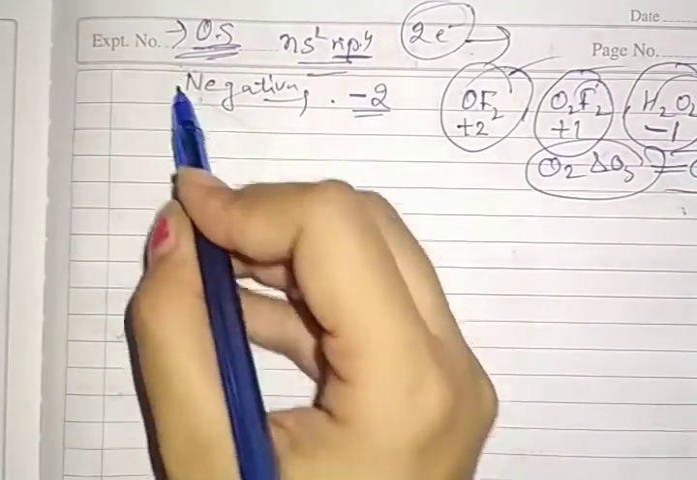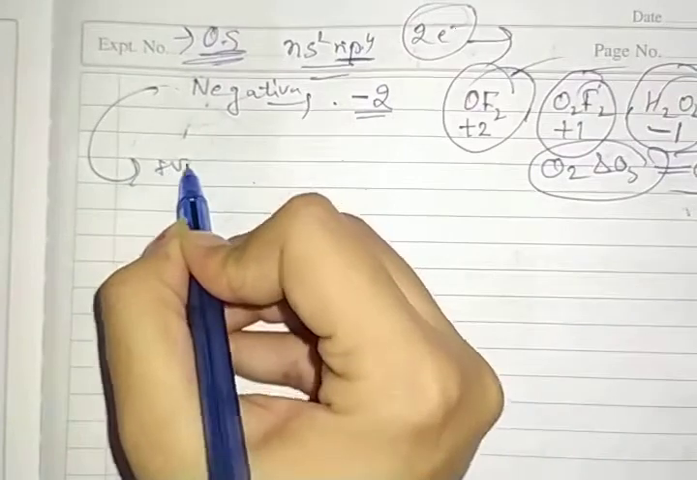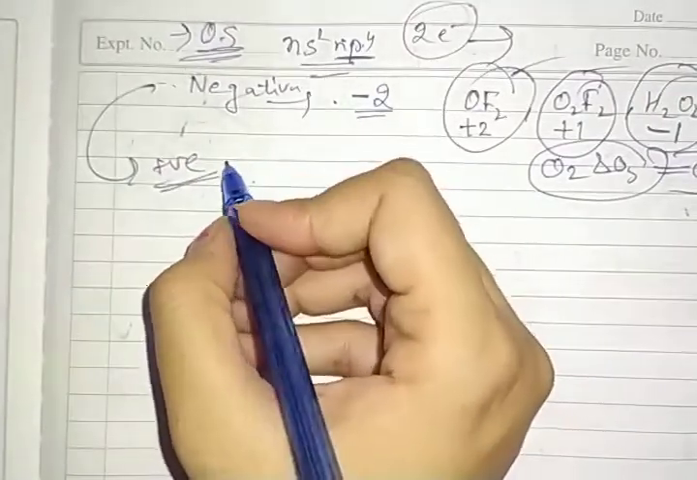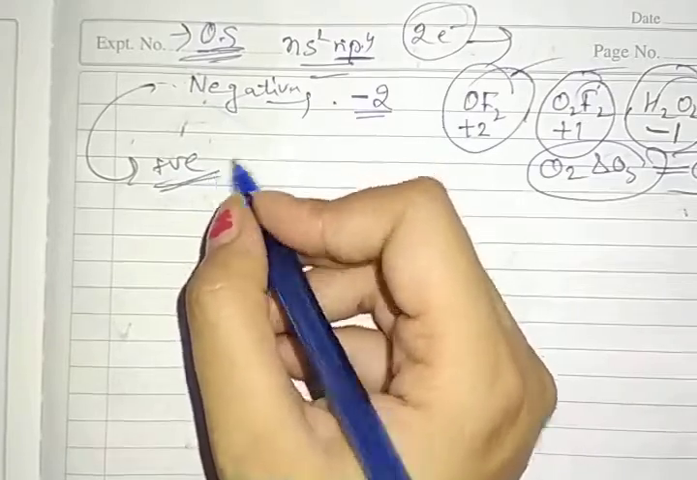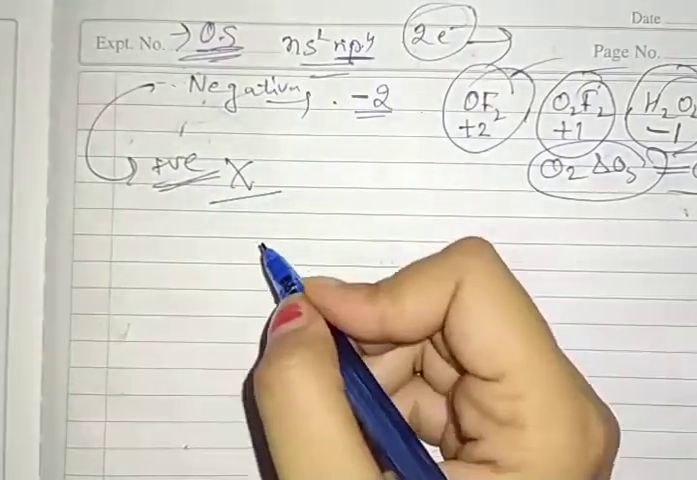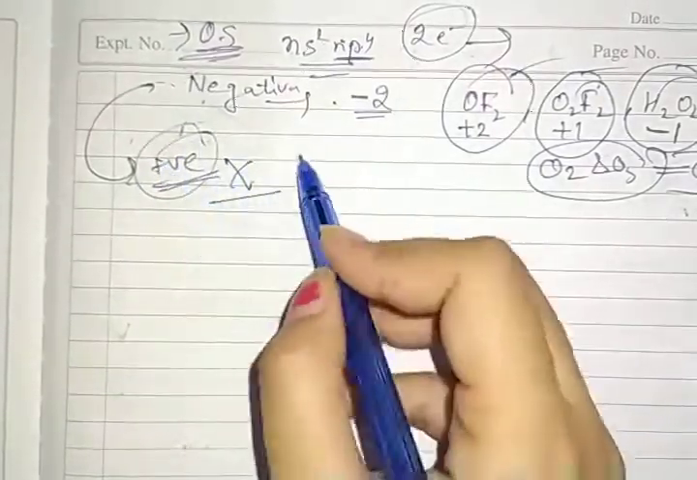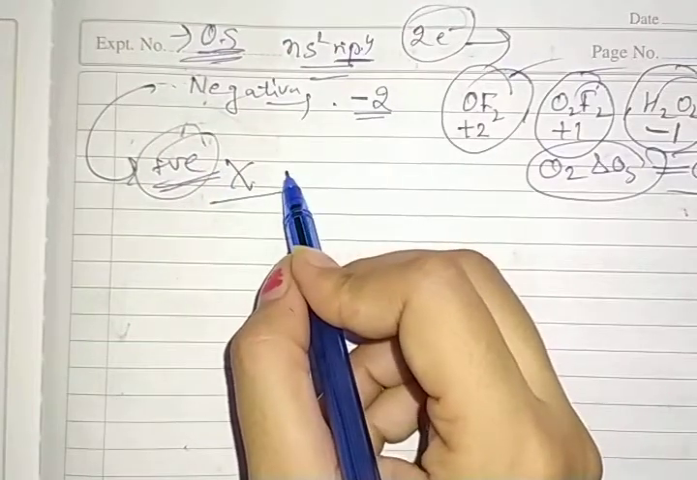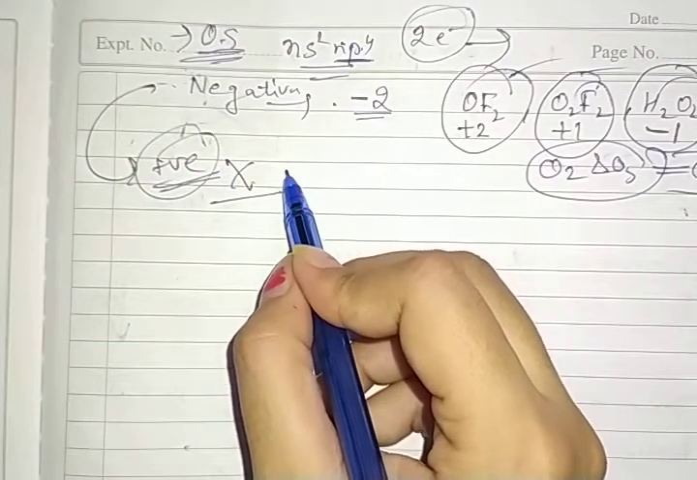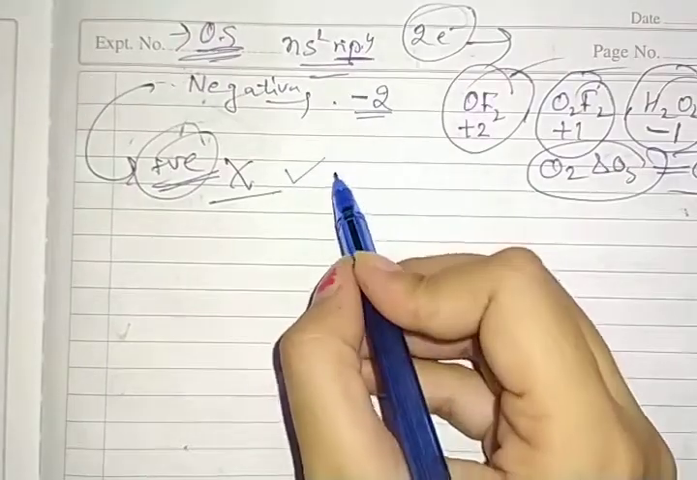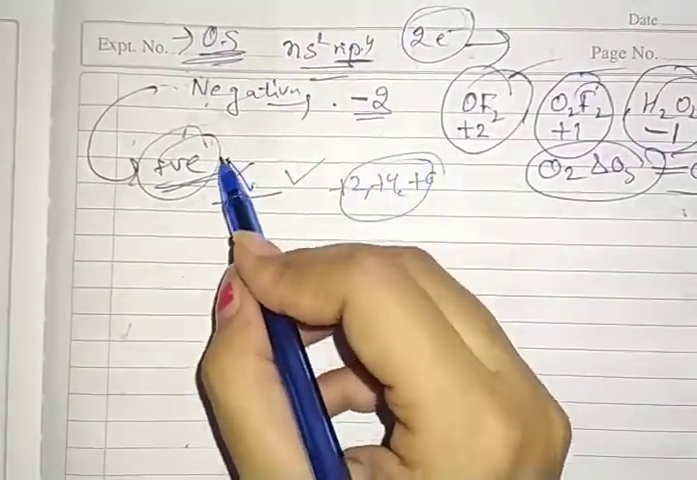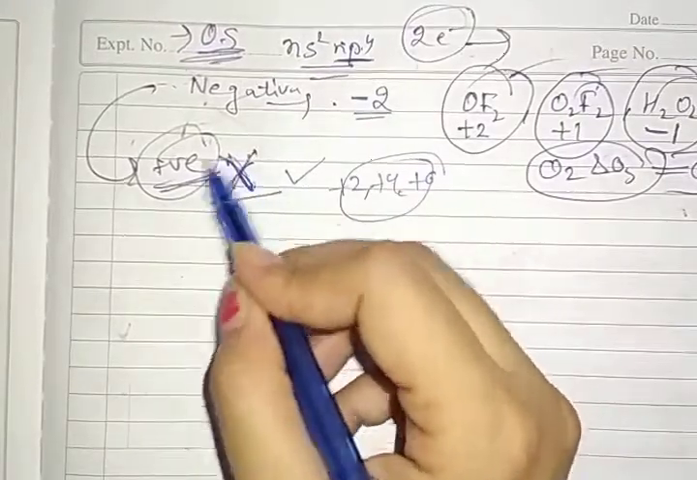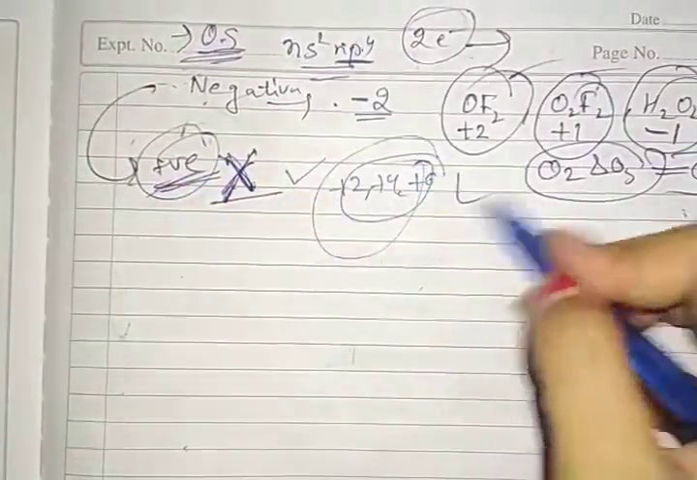Next we have positive oxidation state. Oxygen does not show positive oxidation state, but other elements of that family are able to show positive oxidation states, that is +2, +4 and +6. Remember that oxygen does not show positive oxidation state, but other members can.